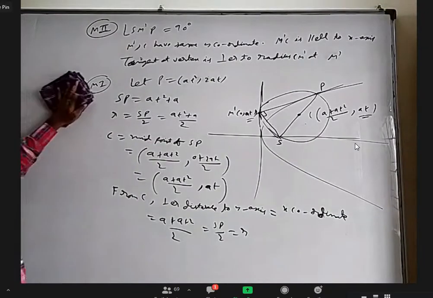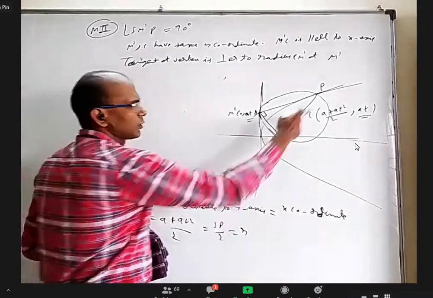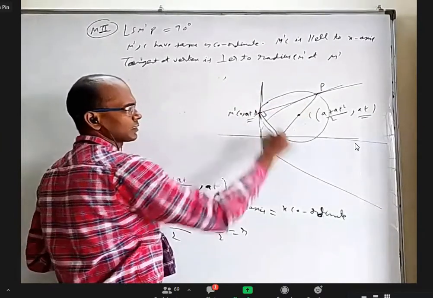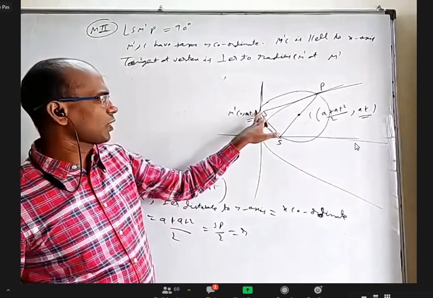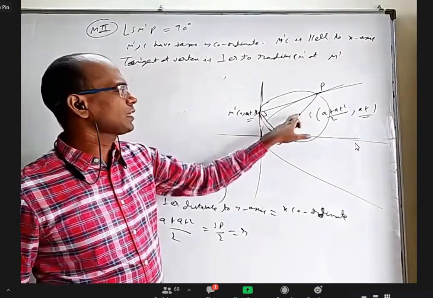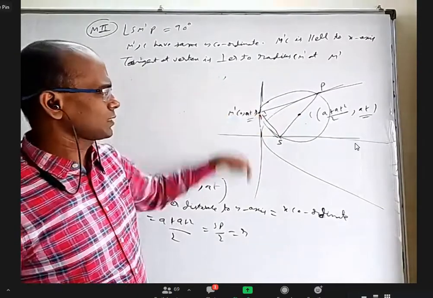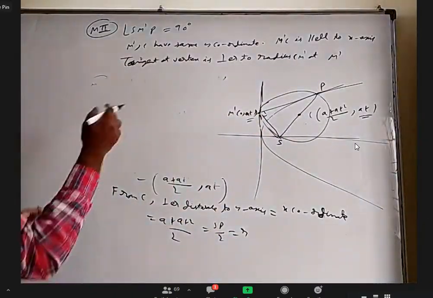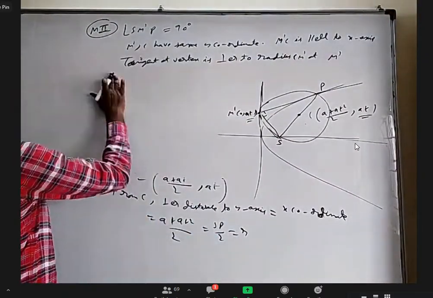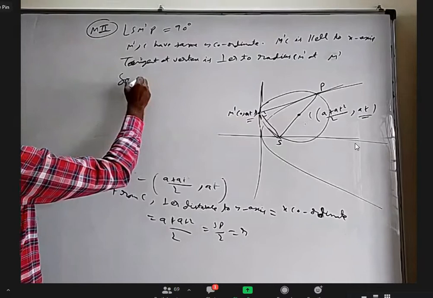Okay, so another method: I wanted to find the length. In the previous question, we proved that if you draw a tangent and find the foot of the focus, that lies on the tangent at vertex, and we know this angle is 90. That means this point will be on this circle. But whether it is touching there or not, we don't know. This is one of the points. But when I join it to the center, I proved this is horizontal, this is vertical, because these two have the same y coordinate. So if something is perpendicular to the radius at the end of the radius, it should be tangent only. So we can prove it that way also. So the tangent at vertex is tangent to the circle.